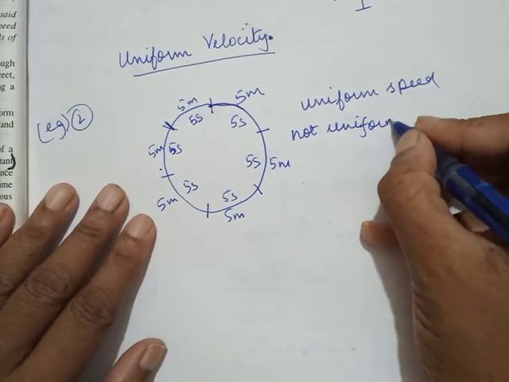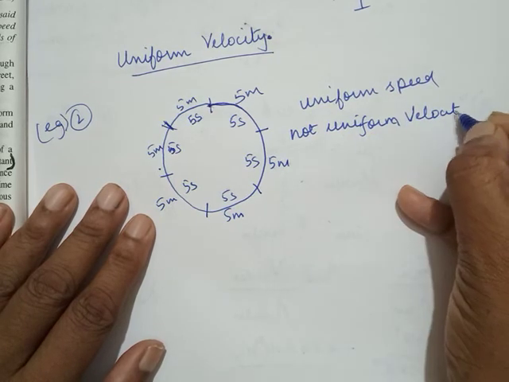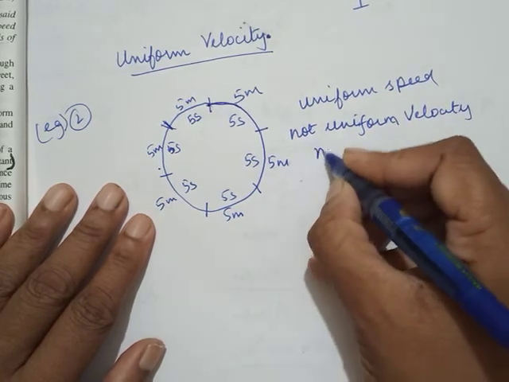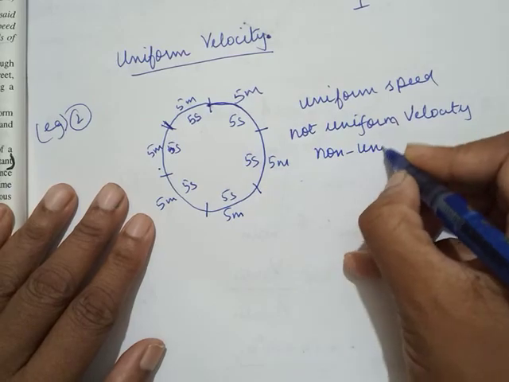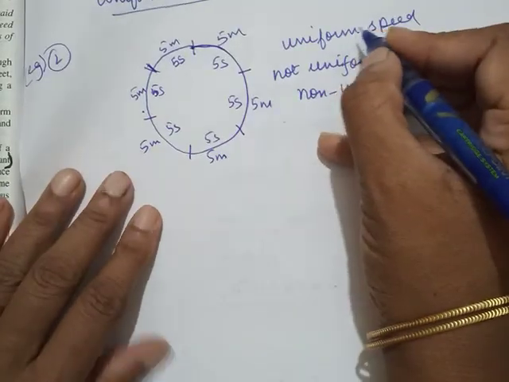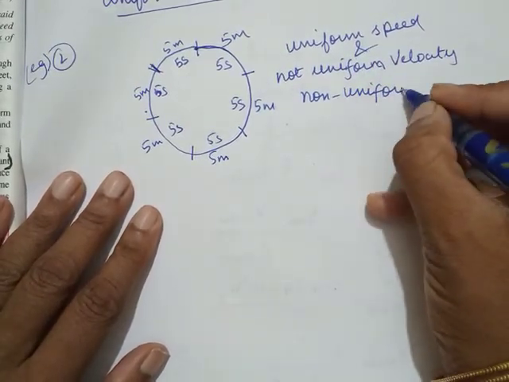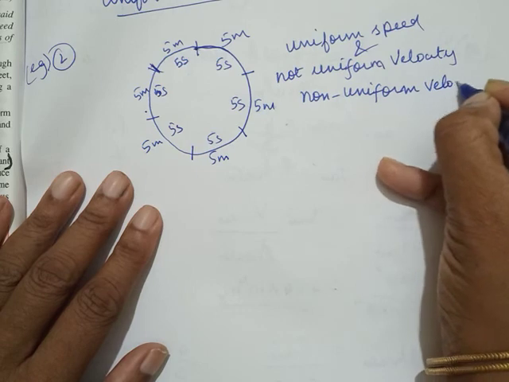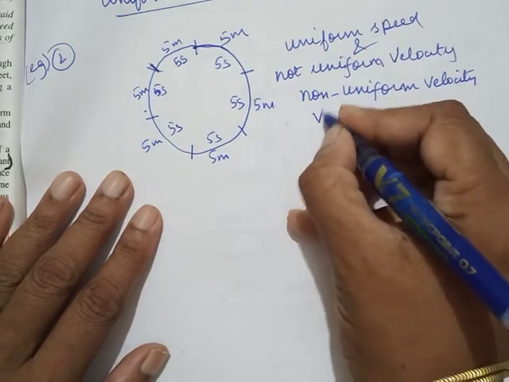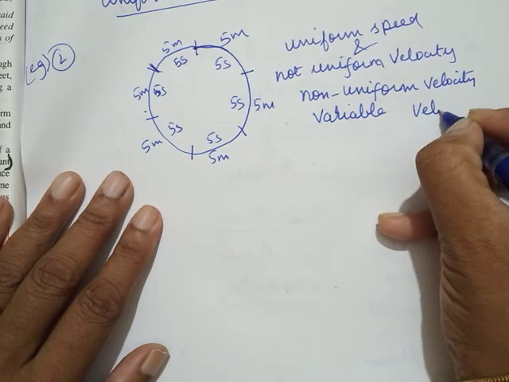Okay, not uniform velocity. So not uniform can also be said non-uniform velocity. The other way you can say, it is moving with uniform speed but non-uniform velocity. There's another word that's called variable velocity.